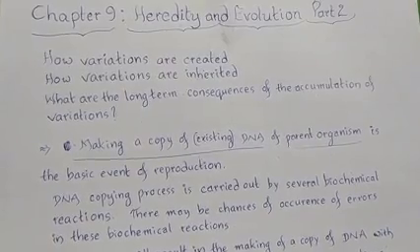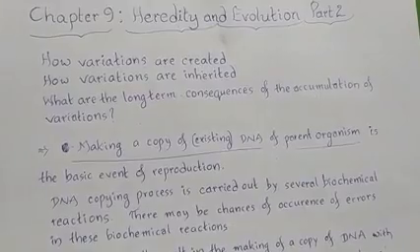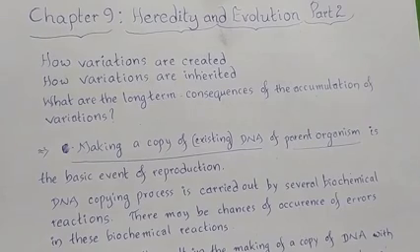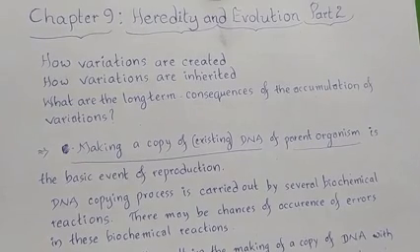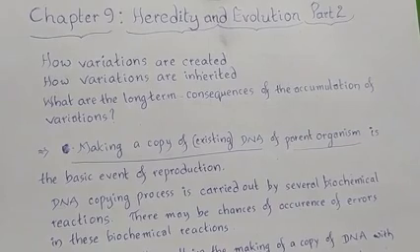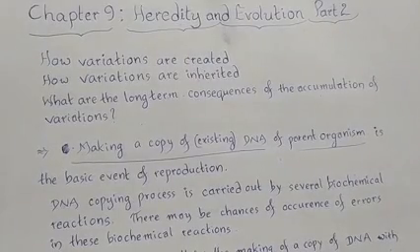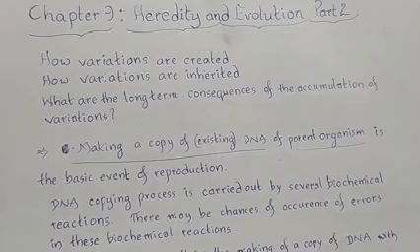All those things, in brief, we have introduced ourselves, right? Now let us learn some more interesting aspects: how variations are created, how variations are inherited, and what are the long-term consequences of the accumulation of variations, right?